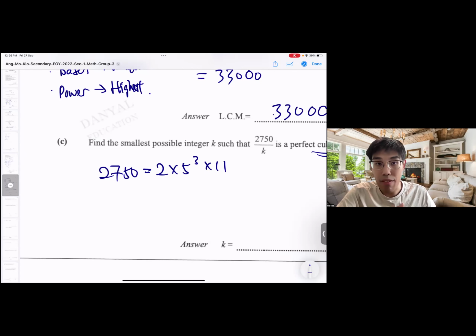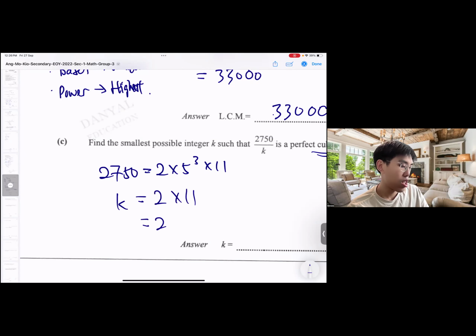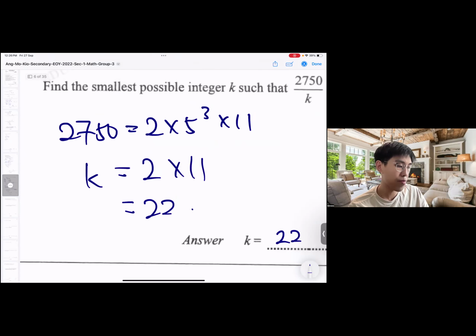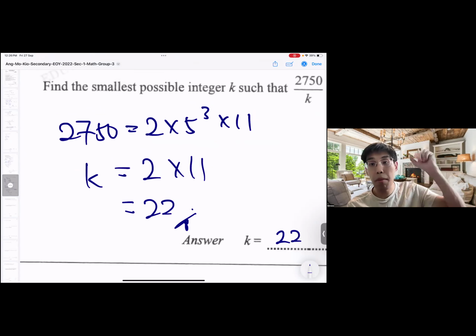The only thing I can leave is my 5 cube, because the power is 3, a multiple of 3. For k, you see 2 and 11. I cannot top up here because it's a divide sign. So by k, I need to take out these two. Therefore, the answer is 22. Because when I divide 2750 by 22, I will be left with 5 cube, and 5 cube is a cube number. That is the thought process.